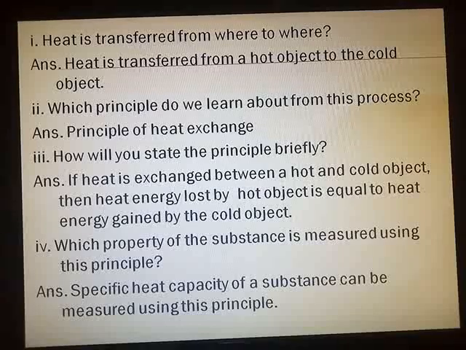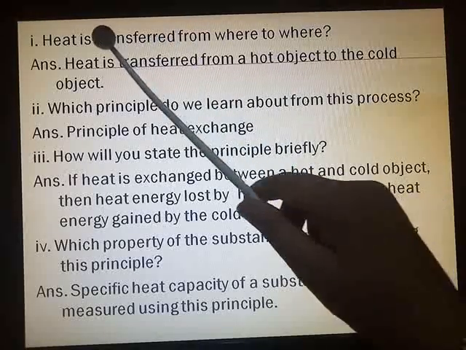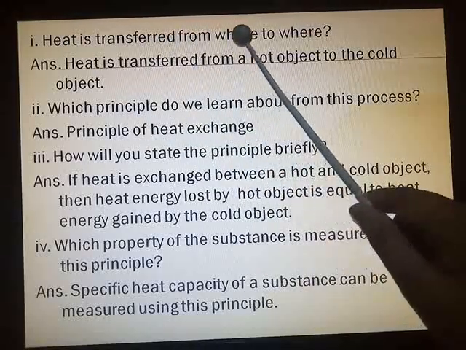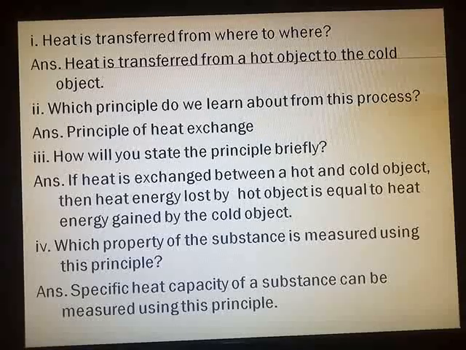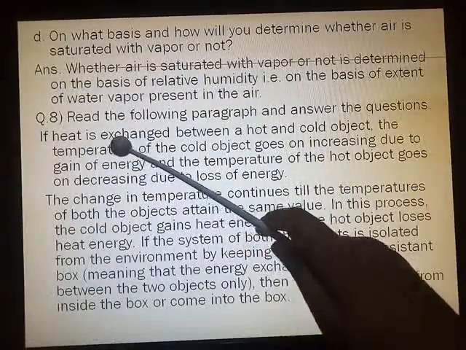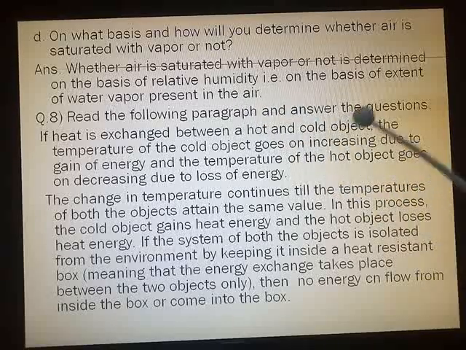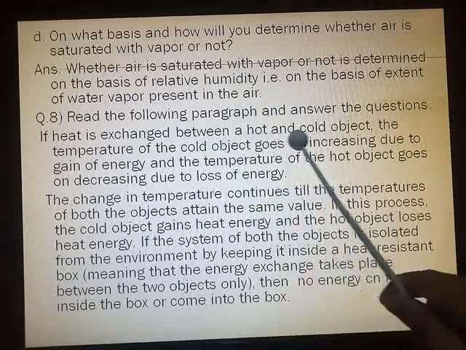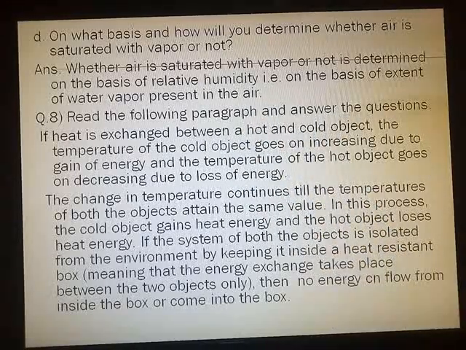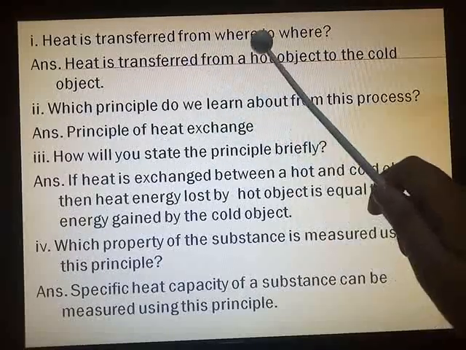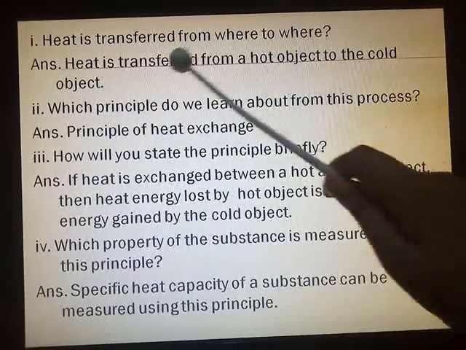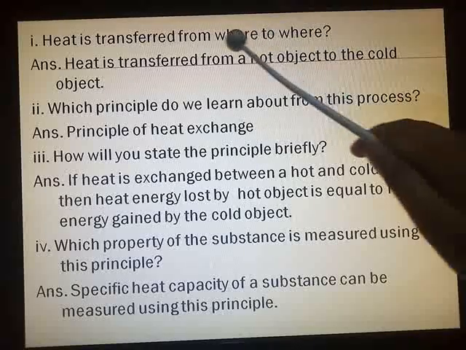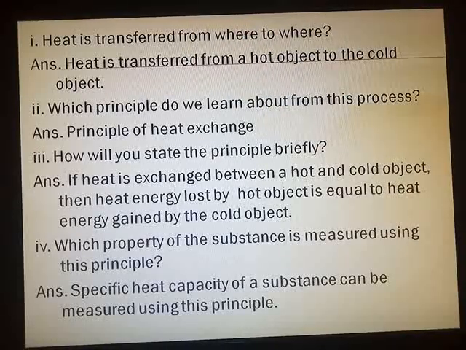Now the paragraph is there ahead of you. Your first question is, heat is transferred from where to where? So you can see here in the very first statement they have given, heat is transferred between a hot and cold object. You know that heat will not be transferred from a cold to a hot object. So they have just given you between a hot and cold object, but your answer should be heat is transferred from a hot object to the cold object. See, logic is applied over here. So we have answered the first question.